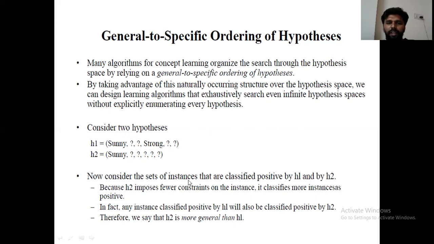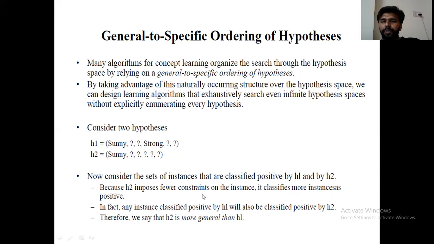Now consider the set of instances. Here we are considering a set of instances from X. Here X is an instance space. Here we are classifying positive examples from the set of training examples by using H1 and by using H2.